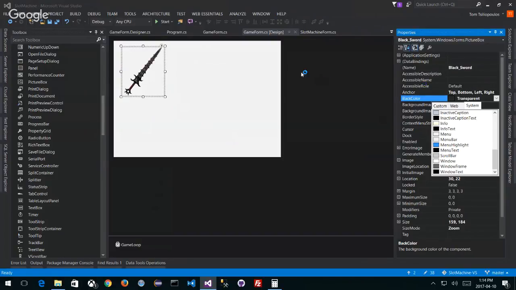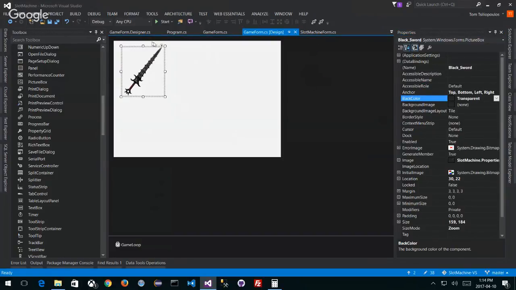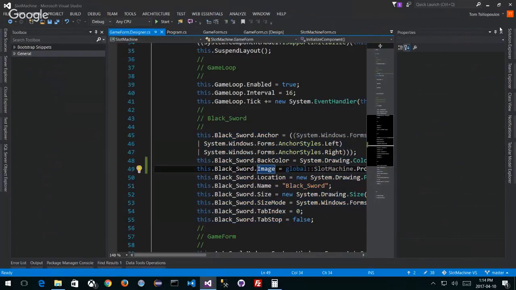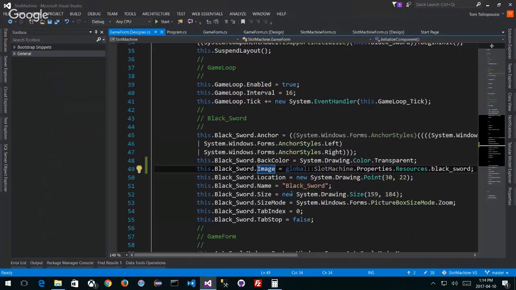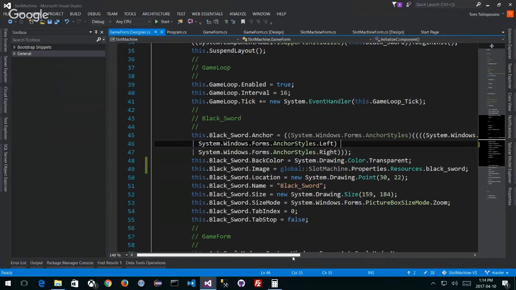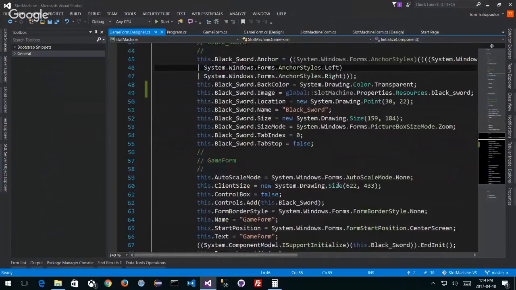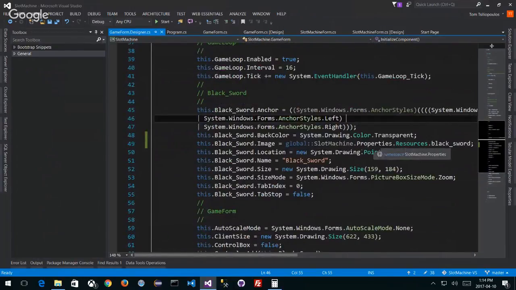So let's see what it actually did inside the code. I go to my game designer again. You can see now what it's done for the actual form itself. Location, here's the image. Resources, black sword. Location, size tab. Well, didn't change a darn thing, did it? Look, here's image. Back color, transparent. So my color in the background is transparent, but somehow it still comes out as white.